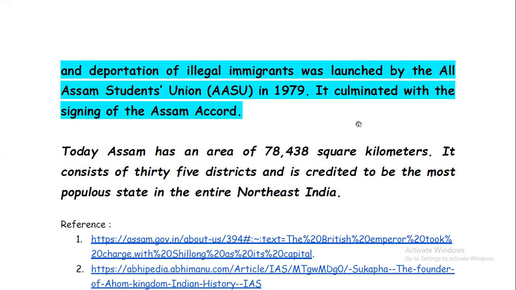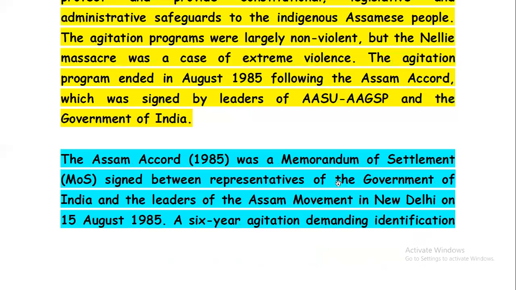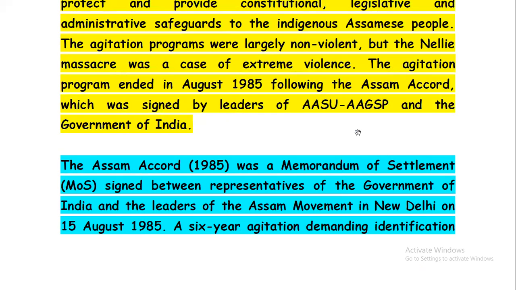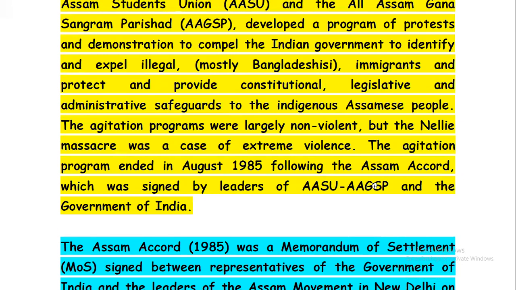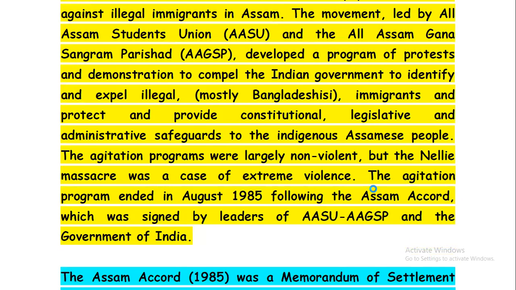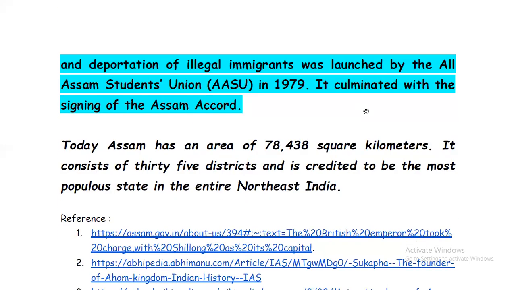Then Clause 6 of the Assam Accord is also very important. It concerns how we can define the Assamese people and how to constitutionally provide safeguards to the Assamese language. These are the main motives of the Assam Accord. Now, Assam today has an area of 78,438 square kilometers, consists of 35 districts, and is credited to be the most populous state in the entire Northeast India.